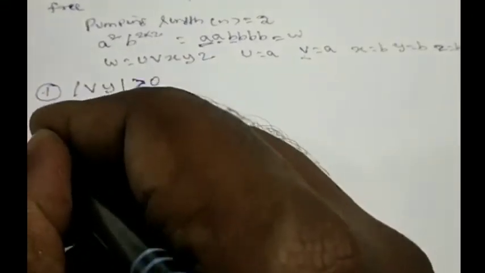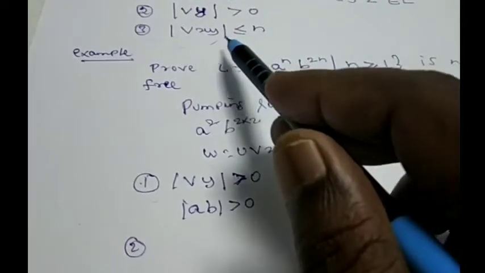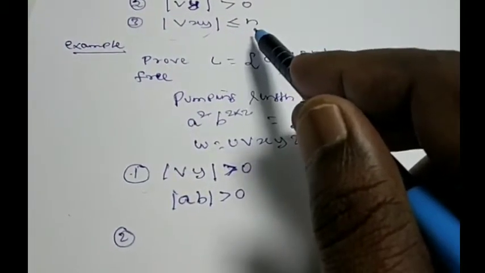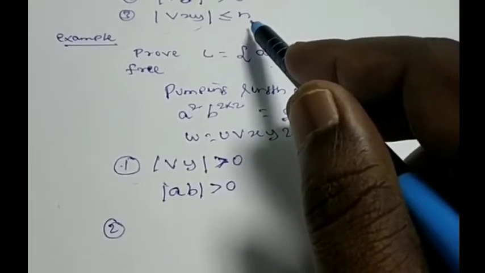Now I will go to condition number 2. So condition number 2 is we go and check in the original pumping lemma that the length of V, X and Y should be less than or equal to the pumping length.